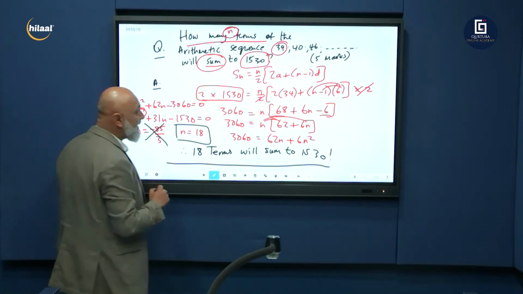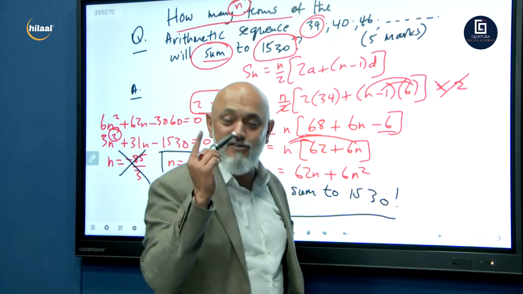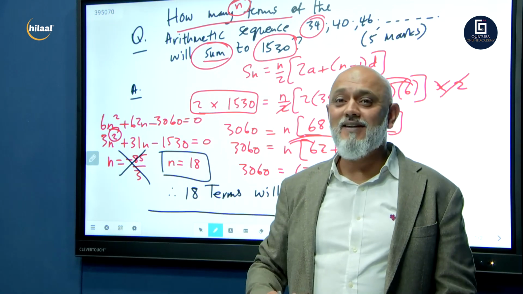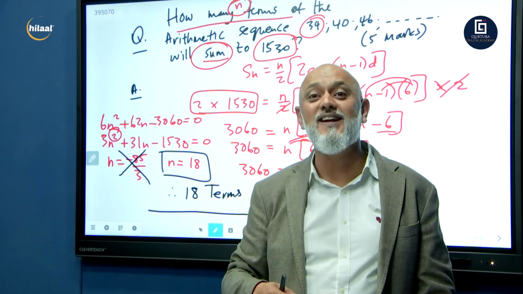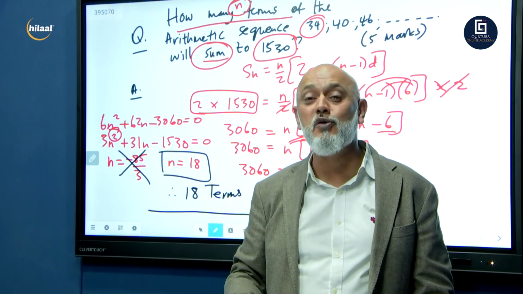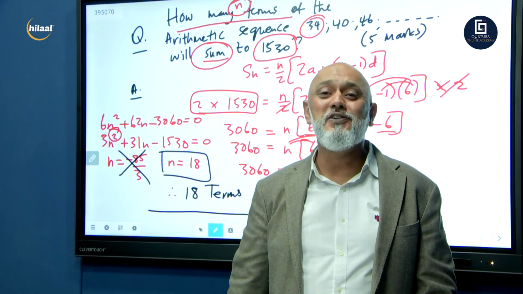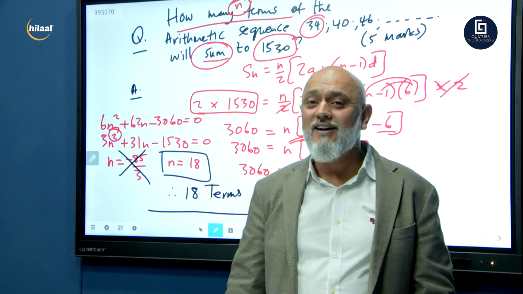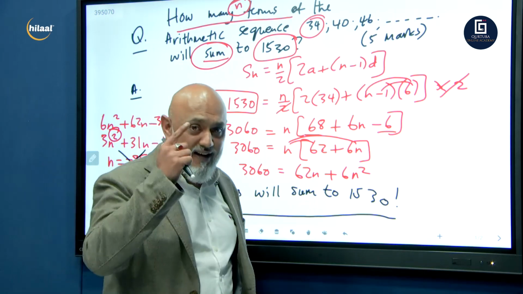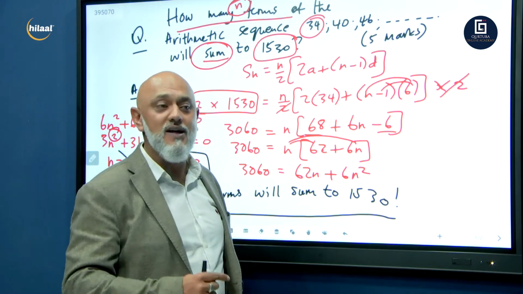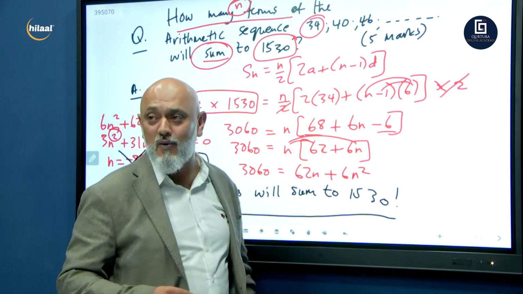Okay, lots of maths, lots of numbers, makes you spin. Sometimes your parents will be looking and say, you know what, it's better you do it. Now you understand as parents how much your children have to go through in order to get through maths. It's no joke. It's a lot of work, a lot of calculation, but you really need to know your work. And that's what we're here to do, to show you how it's done.